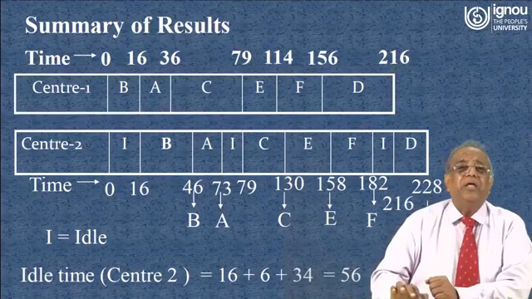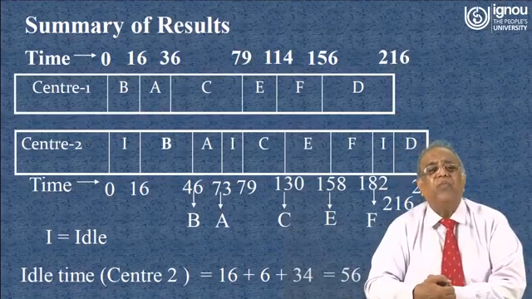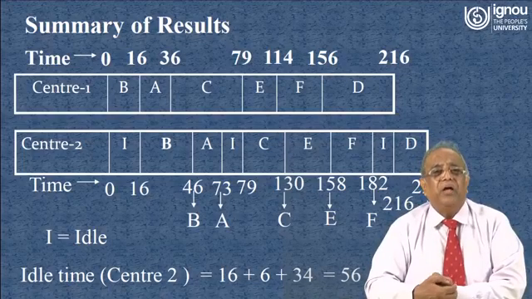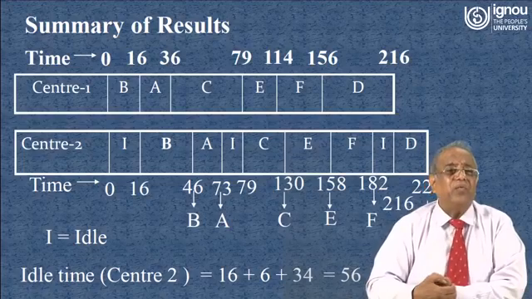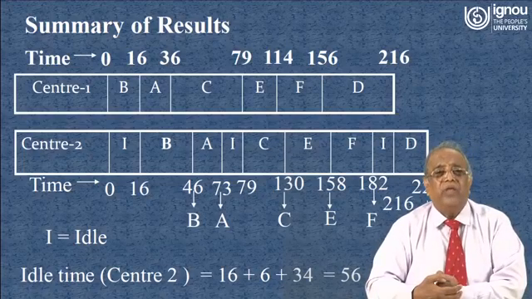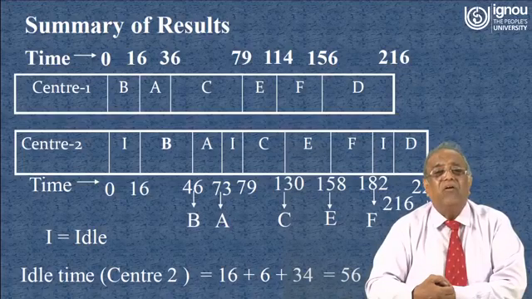Now here you see the summary of results. First B will start at 0 point and it will complete at work center 1 after 16 hours. After that it will go to the second work center. So the 16 hours will be idle time for work center 2.